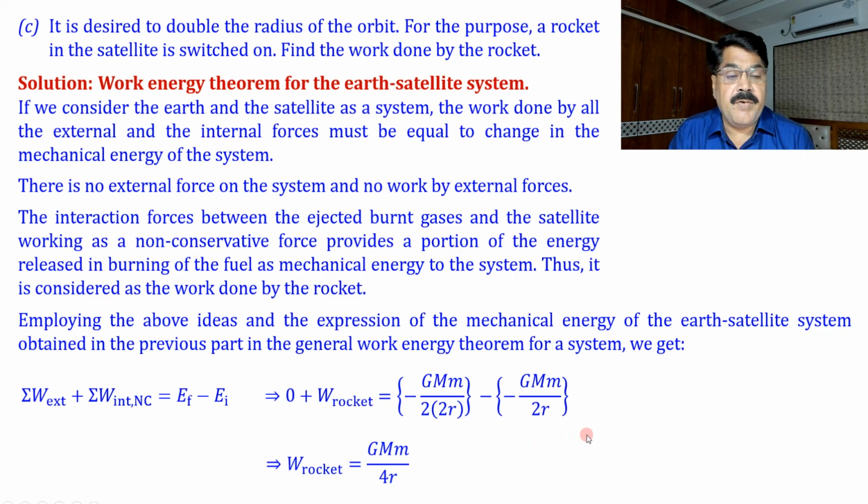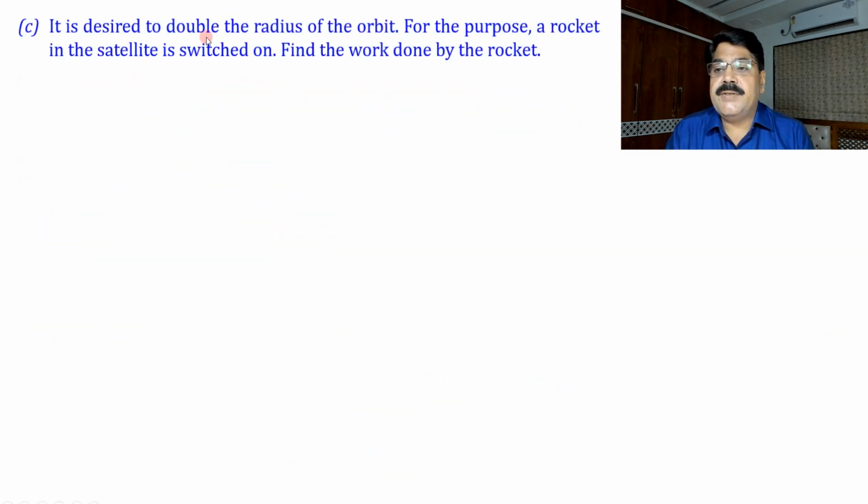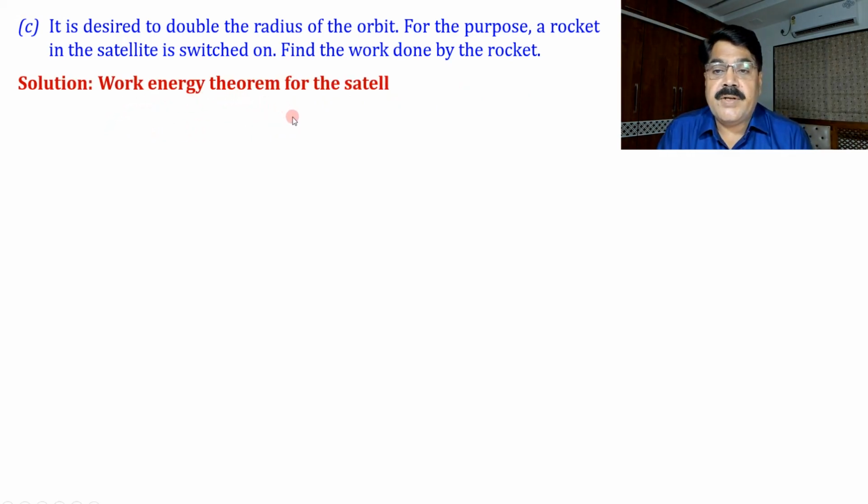Now let us see, we apply the same work energy theorem on a satellite. We are not using the system approach now. We apply the work energy theorem to a satellite, then see what will happen. It is desired to double the radius of the orbit, the same part C of the question is reproduced here. So what is the approach? Work energy theorem for the satellite. It means we are applying the work energy theorem to the satellite only. We are not considering any system. So that theorem is very simple: work done by all the forces acting on the satellite must be equal to the change in kinetic energy of the satellite.